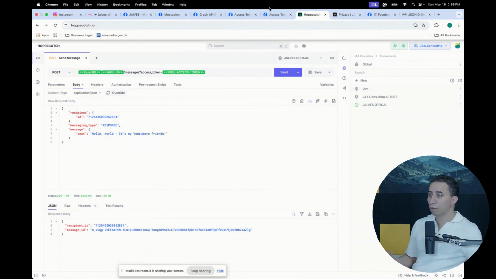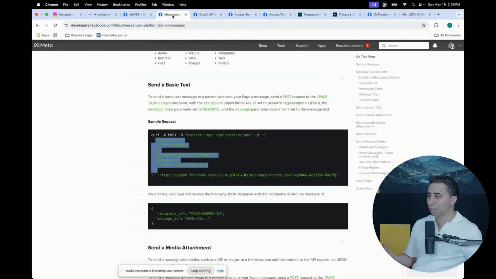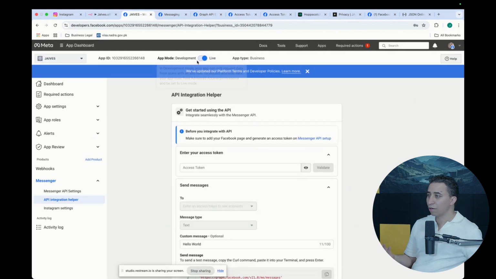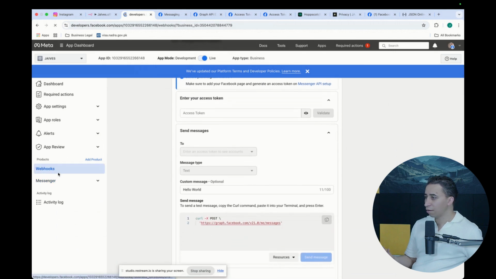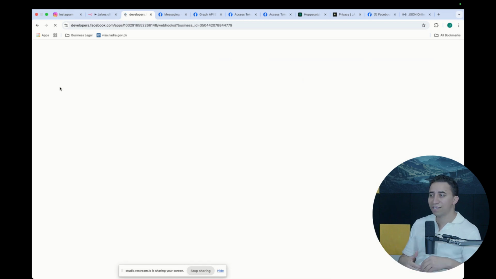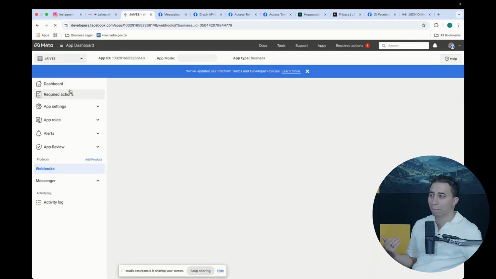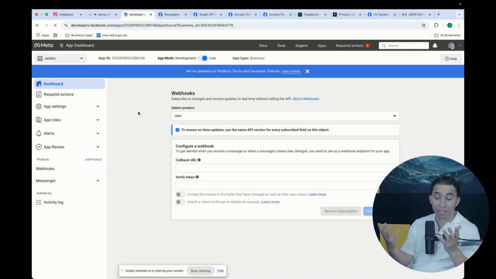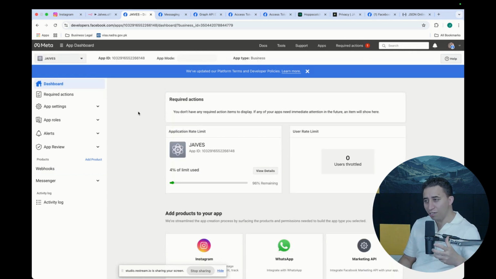If you come to the app dashboard, you can always enable any product. I just enabled messaging because that's the one I'm interested in. But I walked you through the process: create an app, enable the product, read the API, understand how the API for that particular product works, and test the API.